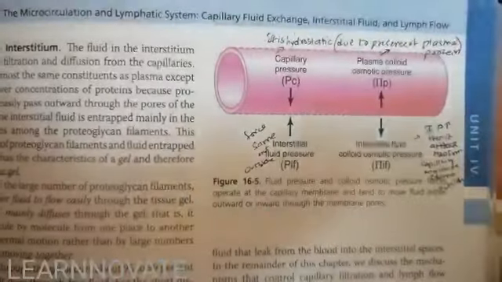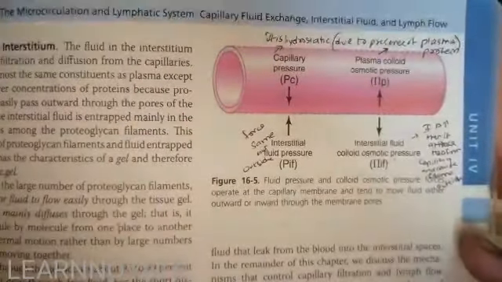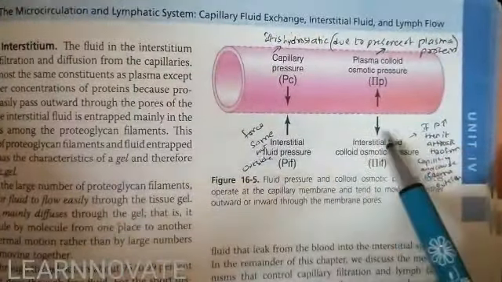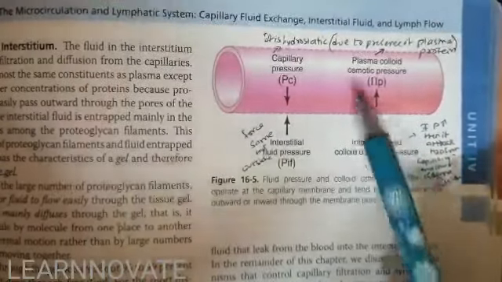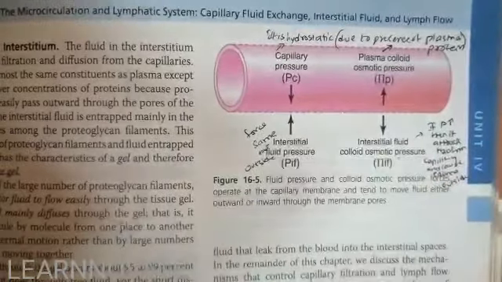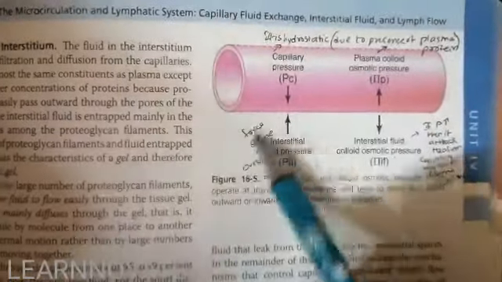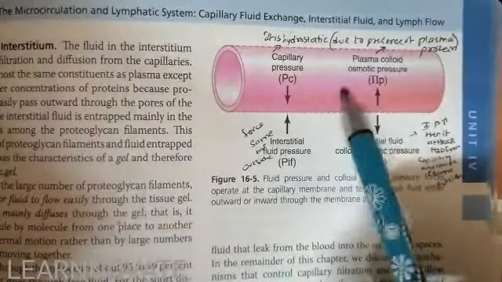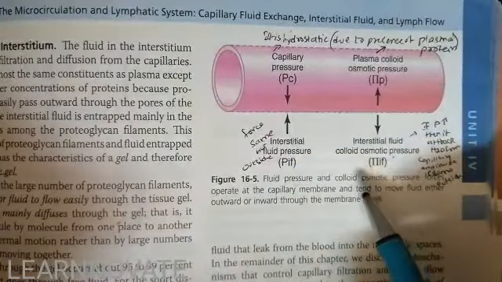The hydrostatic pressure is simply the force and pressure that allows the fluid to pass from the capillary pores into the interstitial spaces. The hydrostatic pressure of the capillary fluid will pass the fluid into the interstitial spaces from the capillary. You can say it is the force that opposes the fluid in the capillary. Similarly, the interstitial hydrostatic pressure will push the fluid from the interstitial space into the capillary. Then another force that we are going to discuss is the colloidal osmotic pressure.